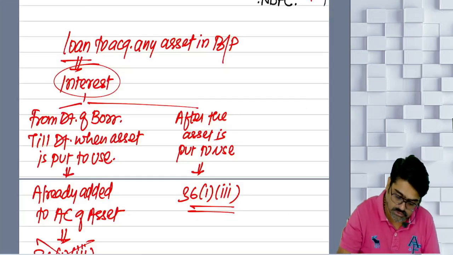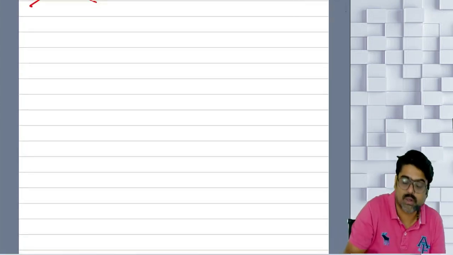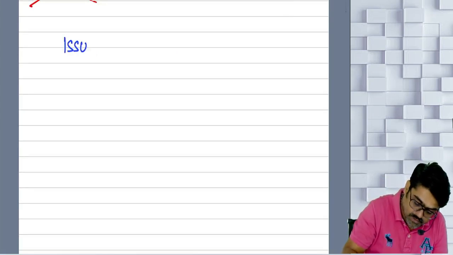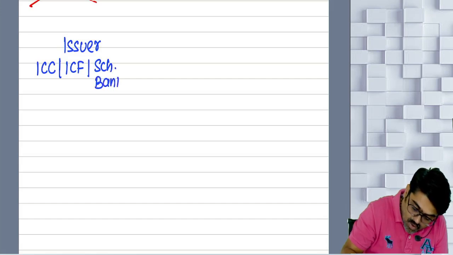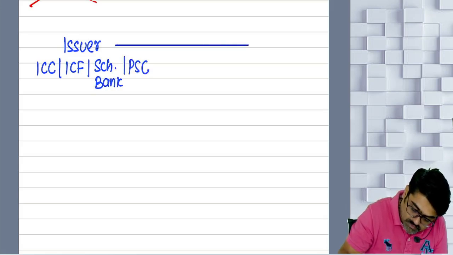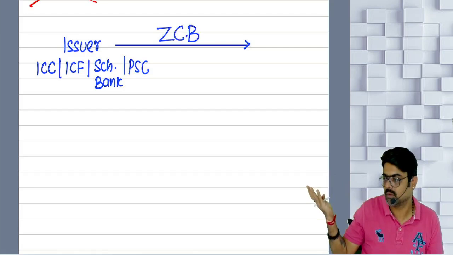So now let's take it here. Who is the issuer? The issuer of zero coupon bond will be an infrastructure capital company or infrastructure capital fund or any scheduled bank or any public sector company. They will issue what? Zero coupon bonds, ZCB. Now to whom will they issue?